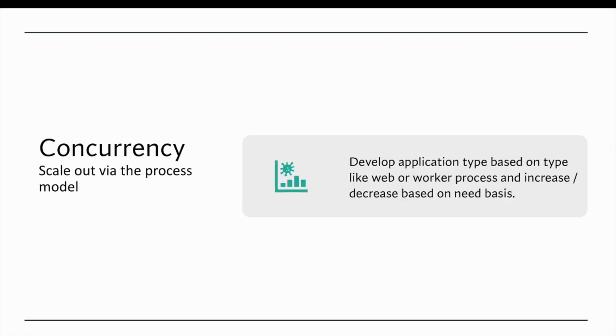Concurrency is that whichever application you build, you should scale out via process model. In this example, it says that if it is a web application, it should be built in a way that you can have multiple instances running concurrently at the same time. Similarly, if it is a database which is having a storage in a location where it stores the data, it should be built in such a way that it can scale. Similarly, if it's a batch process, you should build in such a way that it can be concurrently expanded and multiple activities can be done at the same time.